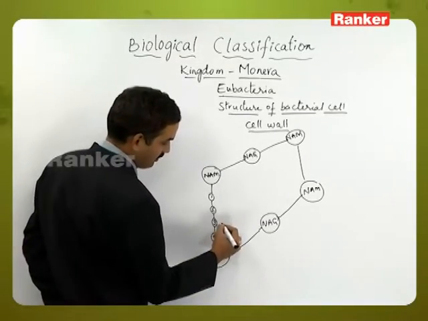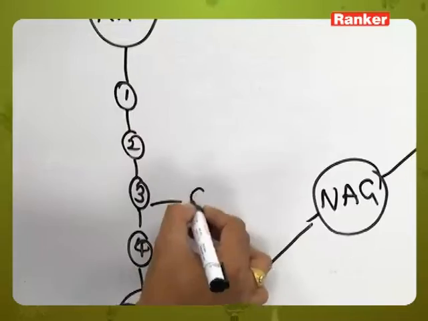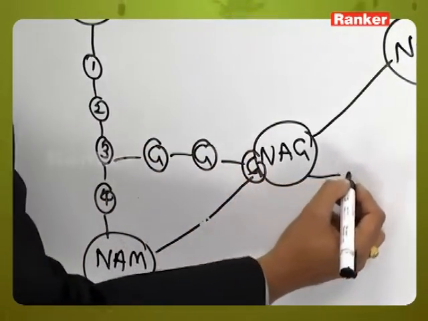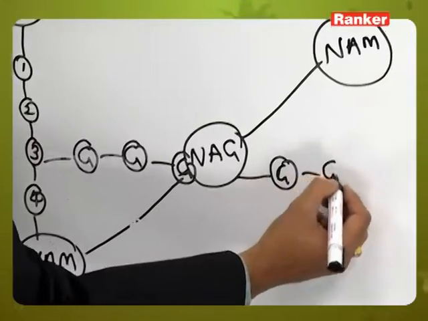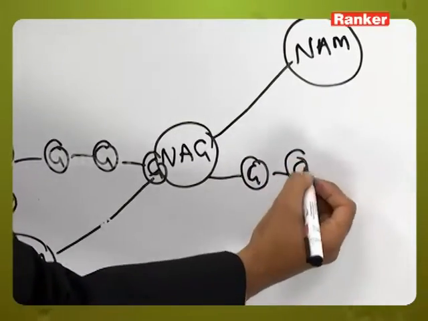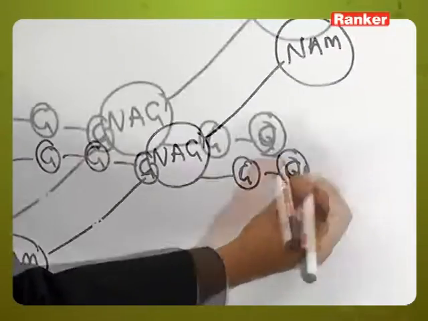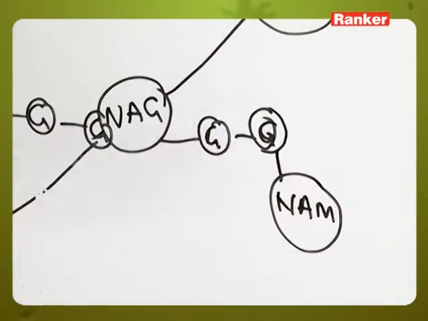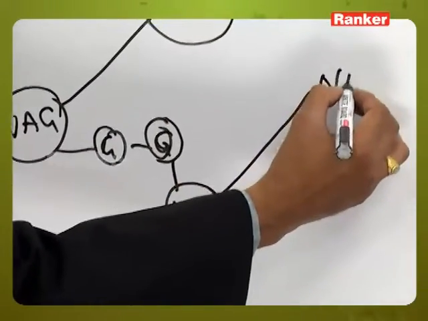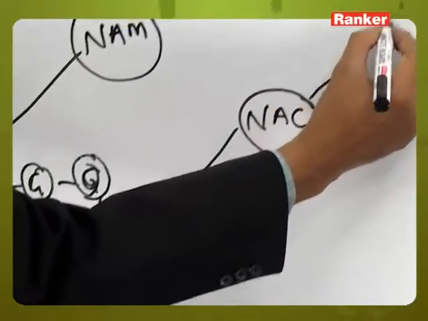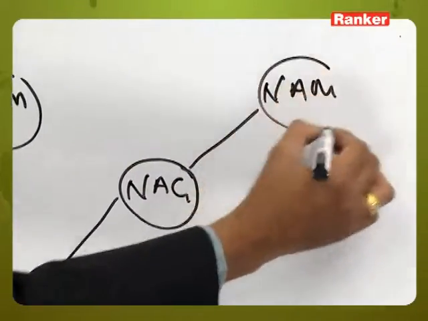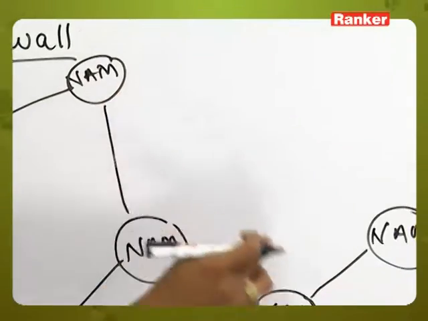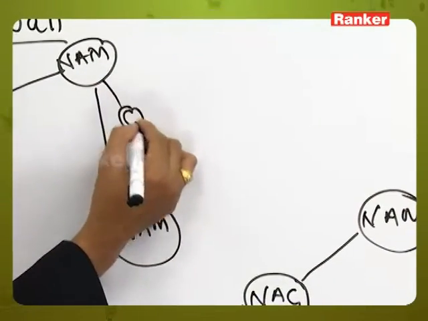Here this one will be bound with the help of the glycosidic bonds with the next group of NAM side chain, once again bound to the NAG and this is bound to the NAM. So this NAM is also bound to the next group like this with the glycosidic bonds.